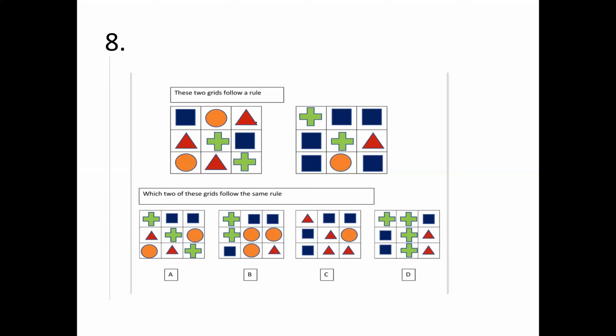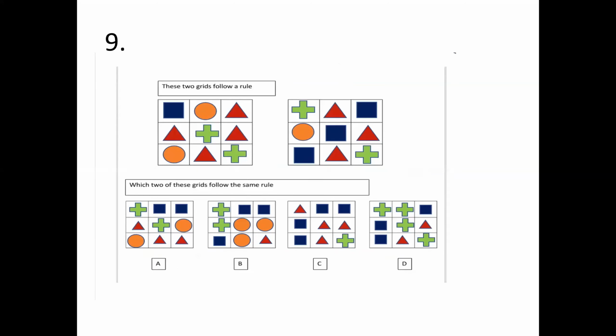First, tell me what is the common rule in both of these? What is the common rule? One common rule I found out was plus is there in the center. Any other common rule you got to know? Plus is there in the center. This is what I got to know. Okay, so do we have plus here and do we have plus here? So the answer is A, comma D. Do you agree with me or not? Either yes or no. Fast. Super. Next one.